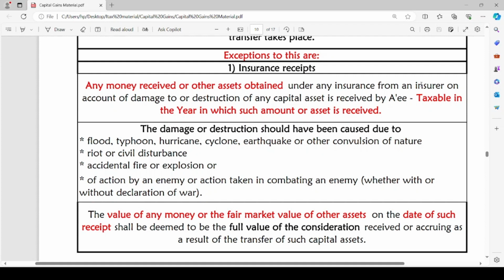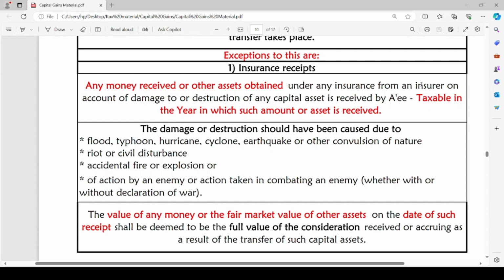The damage or destruction should have been caused due to flood, typhoon, hurricane, cyclone, earthquake or other convulsion of nature, riots or civil disturbances, accidental fire or explosion, or of action by an enemy or action taken in combating an enemy, whether with or without declaration of war.